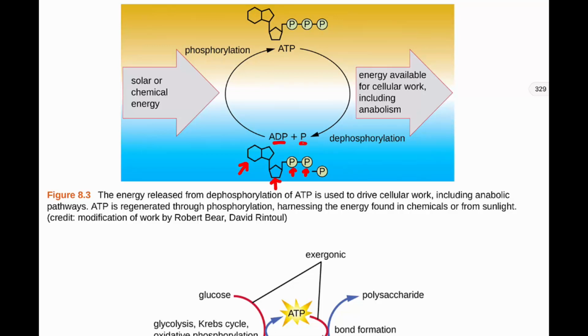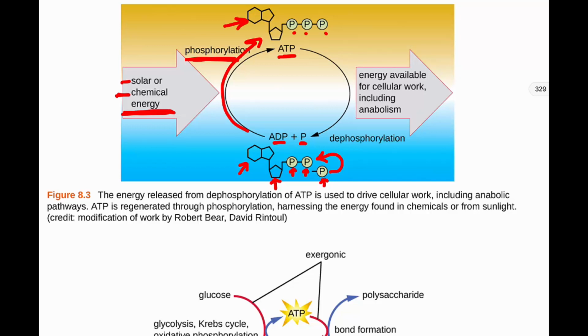And so then forcing those negative phosphates next to each other takes a lot of energy. We can put energy into this, either solar energy from the sun for a phototroph, or a chemotroph using chemical energy. It would be then undergoing phosphorylation, because we're going to take a phosphate group and add it. And when we do that, we get ATP, adenosine triphosphate, tri meaning 3. So here's our adenosine group, our ribose group, and then our triphosphates, or 3 phosphates.